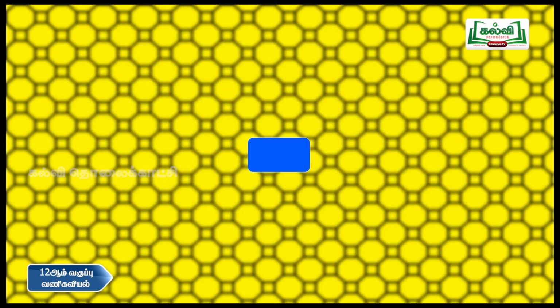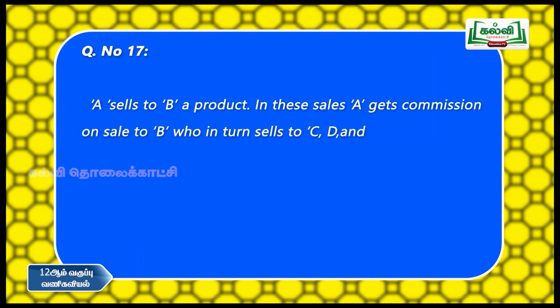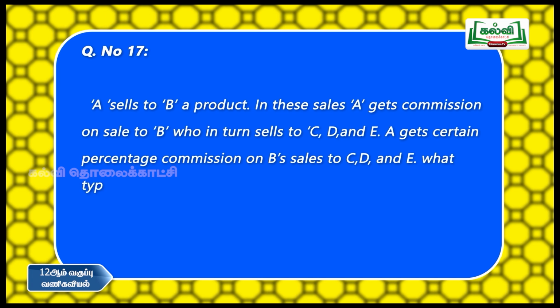Okay. Then next we pass on to question number 70. A sells to B a product. In the sales, A gets commission on sale to B, who in turn sells to C, D and E. A gets a certain percentage commission on B's sales to C, D and E. What type of marketing strategy is this? Explain. This kind of marketing strategy is called multi-level marketing.